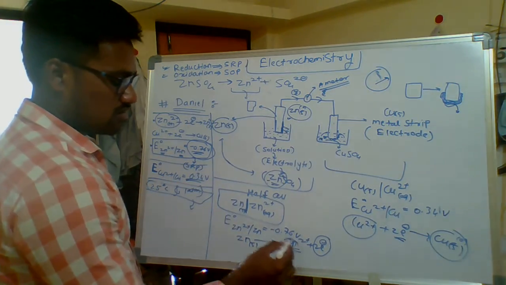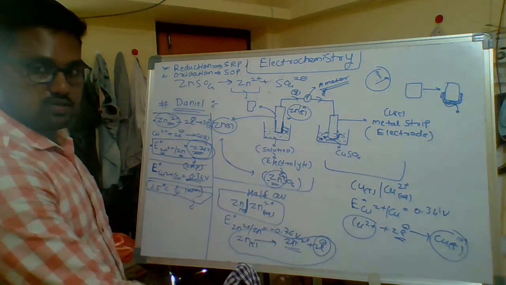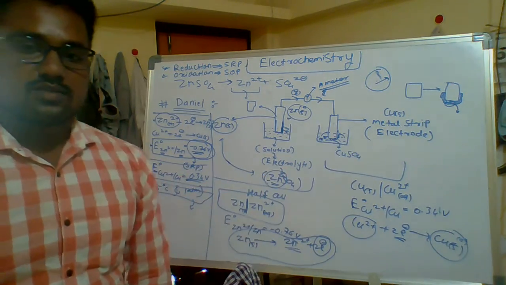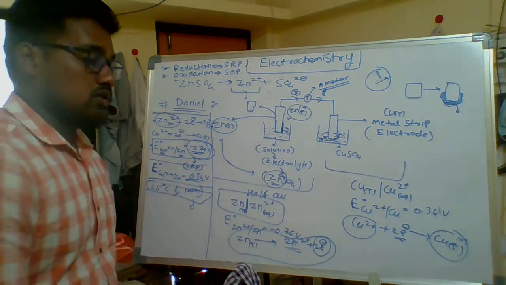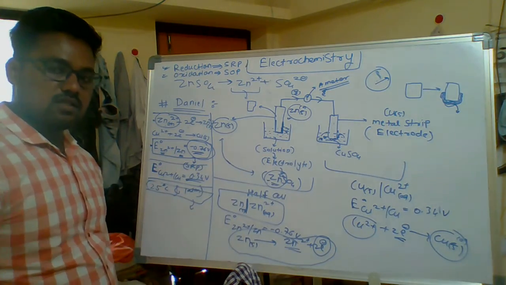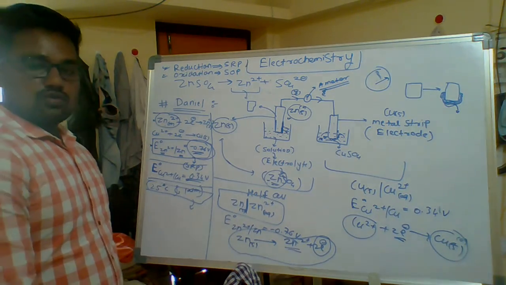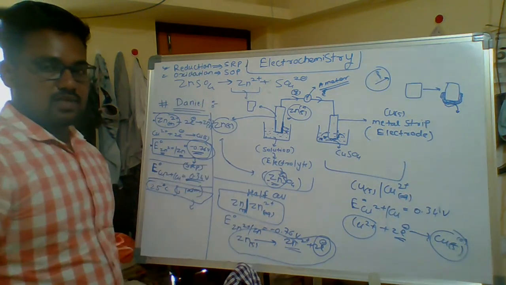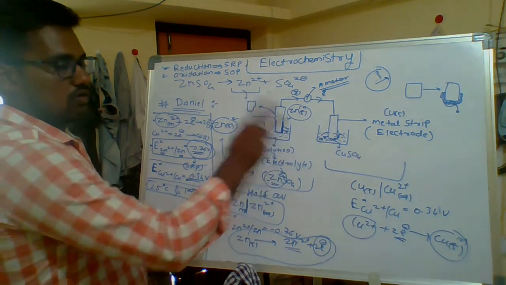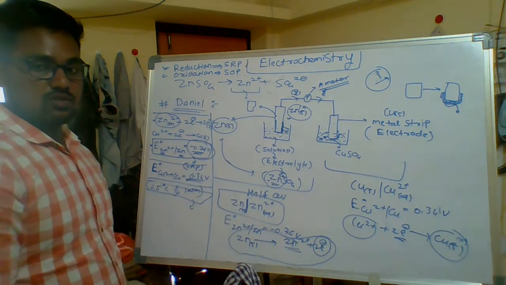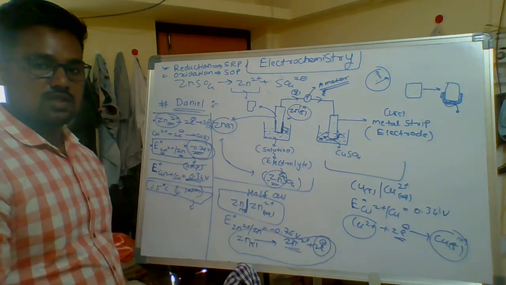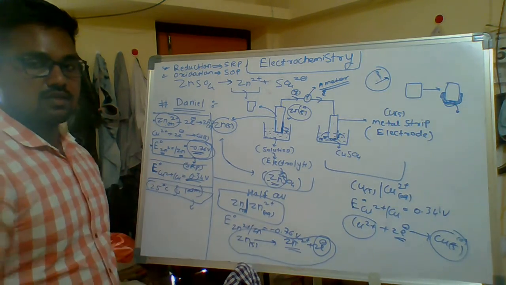What is this reaction called? Oxidation reaction. Loss of electrons is called oxidation. Meaning in one half cell an oxidation reaction occurs and in the other half cell a reduction reaction occurs. So current passes because of simultaneous oxidation and reduction. This is called a redox reaction. Can a redox reaction happen with only one half cell? No. You must take two half cells, one having oxidation and one having reduction.